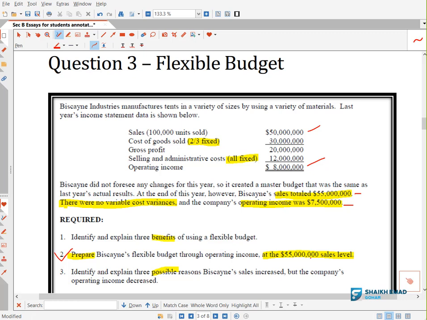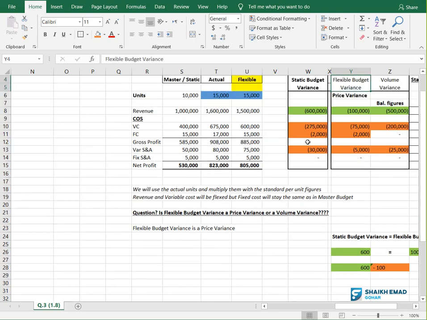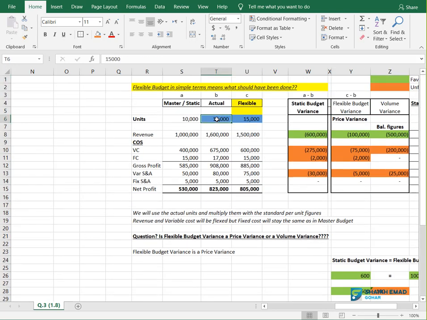But I told you a while ago that we create flexible budget based on number of units. Remember here, we took units 15,000, 15,000. Now the point to remember is, if the units are not given to you, we take revenue as base.